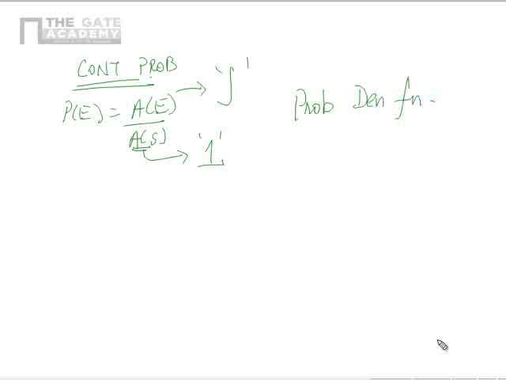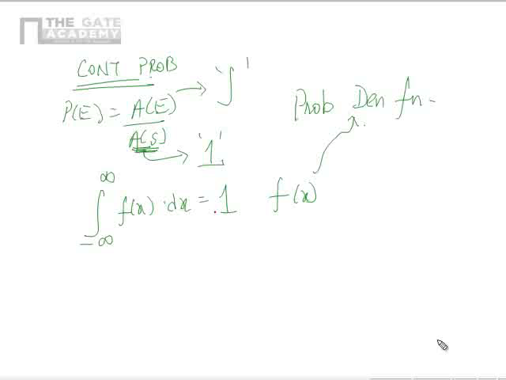That is, the net area under the curve is 1, which means the integral from minus infinity to infinity of f of x dx is 1. F of x is a probability density function.